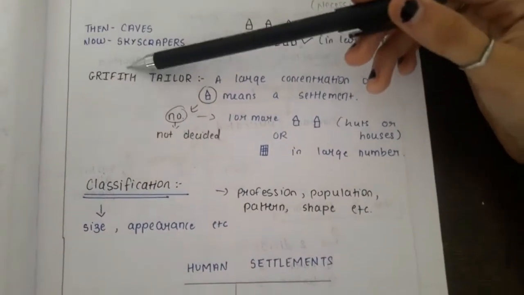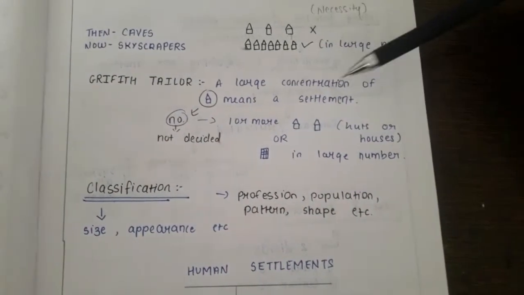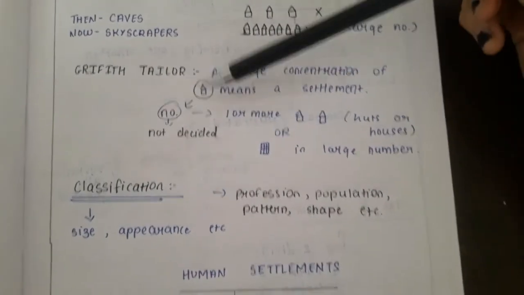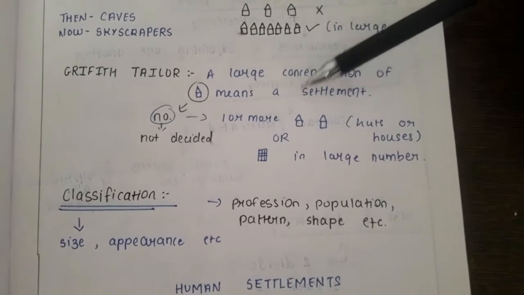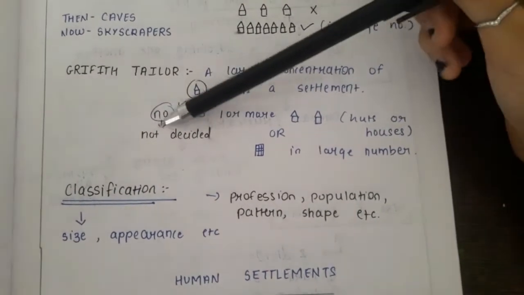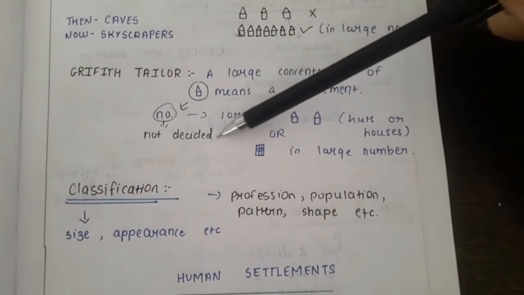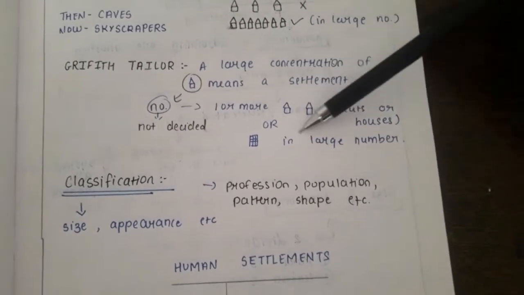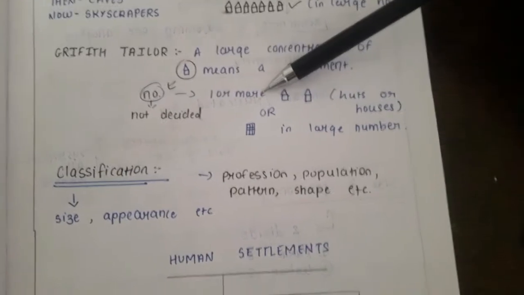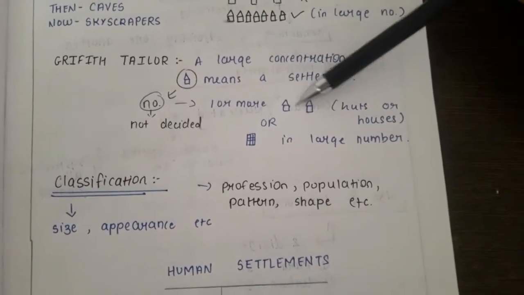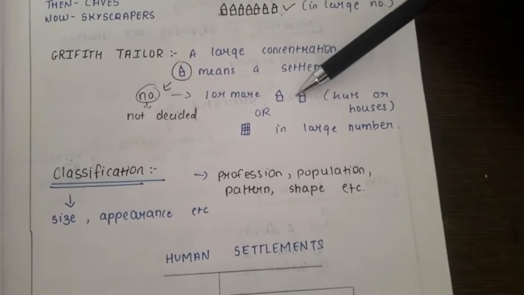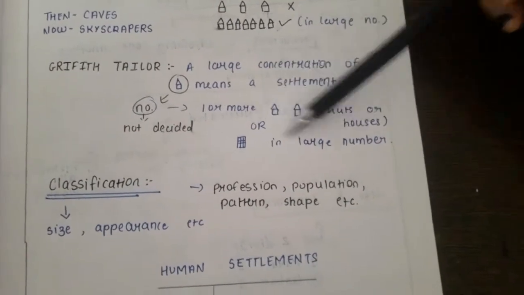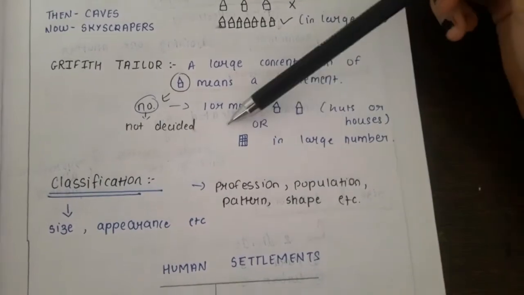And according to Griffith Taylor, a large concentration of this symbol, which means house, so a large concentration of houses means a settlement. Here the number of houses is not decided. One or more scattered huts or houses. Okay? There's a space between these two symbols, so it means scattered, as I said here. So one or more scattered huts or houses or buildings.